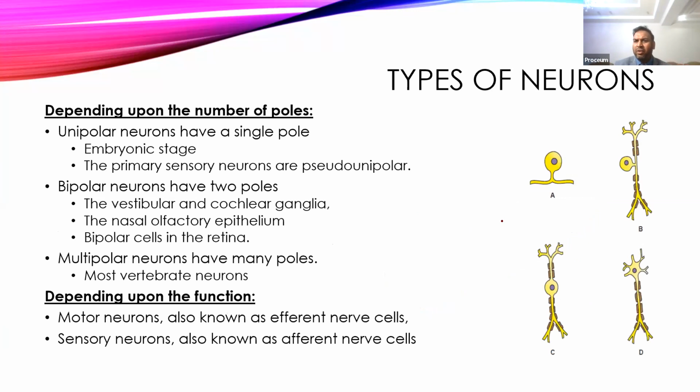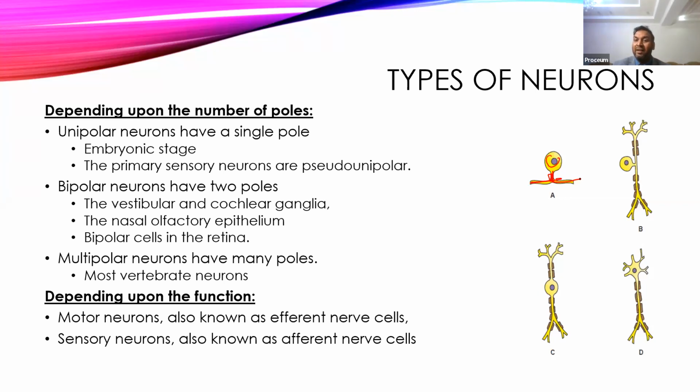Then there are different types of neurons that we can classify depending upon the number of poles. If only one process is coming out, like it is here, and then it forms two different processes, one is the dendrite and another is the axon, these are called unipolar neurons. This type of unipolar neuron we usually see only in embryonic stages. As we progress, in post-embryonic stages, we don't find this type of unipolar neuron.